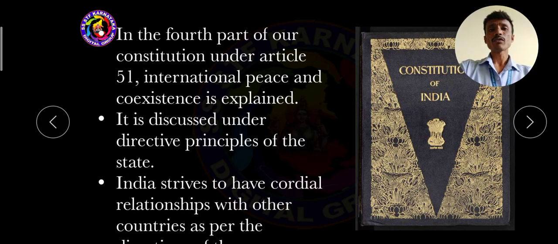Why does Article 51 play a very important role? Because Article 51 explains international peace and coexistence. This was all studied under the directive principles of state policy according to the directions of our Indian constitution.